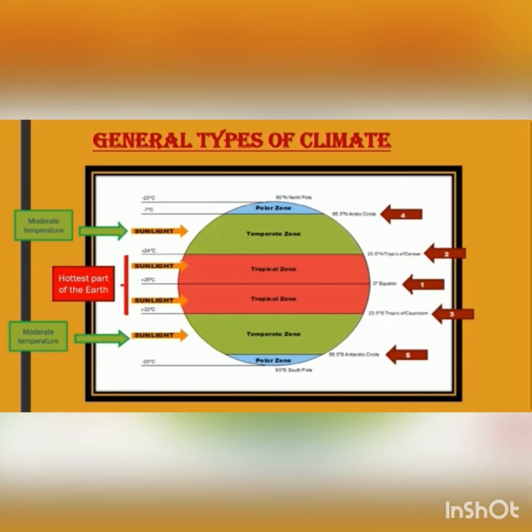So, the last is the polar zone. The polar zone is the coldest part of the planet. These zones lie beyond the Arctic and Antarctic Circle. So they are freezing. The day and night cycle is super weird. Sometimes the day is 1 year long, with 6 months of daylight and 6 months of night.